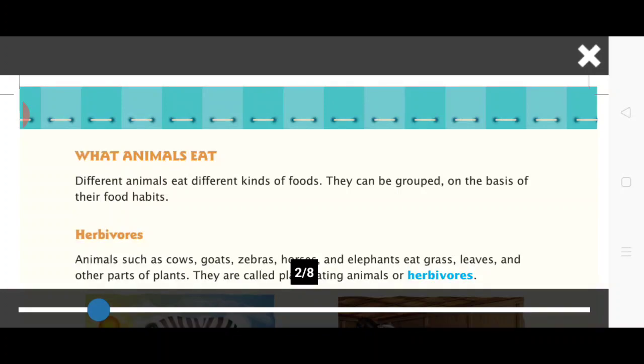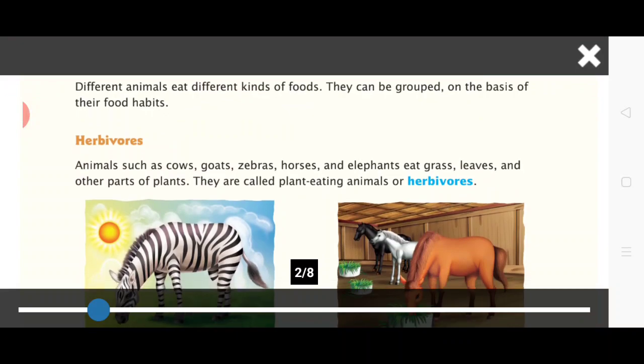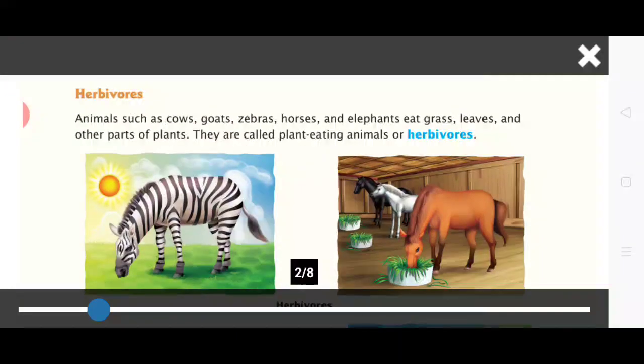First is herbivorous animals. So students, those animals which depend upon plants for their food. They eat grass, leaves, fruits, nuts or roots.